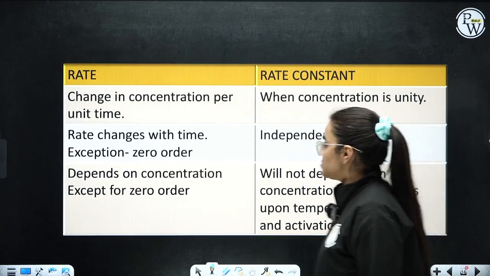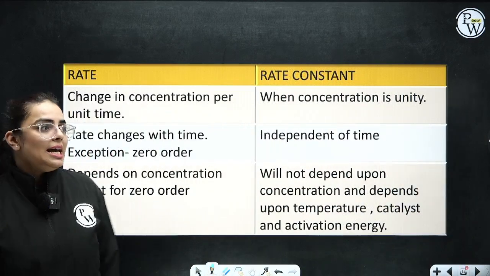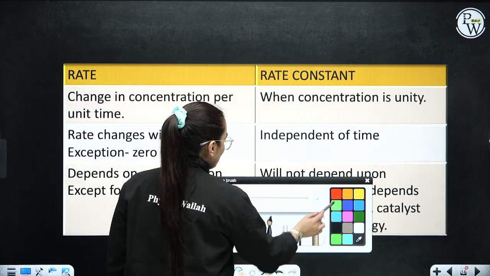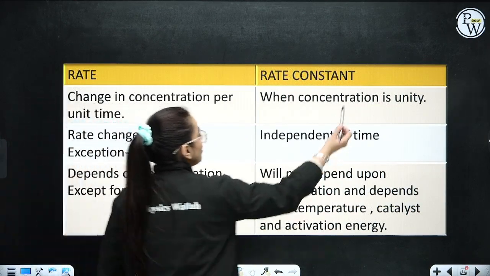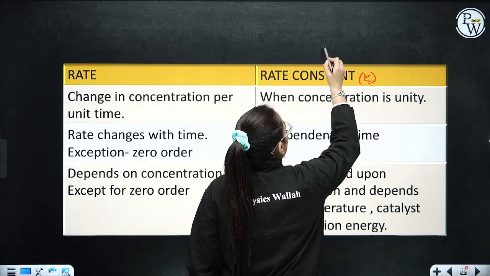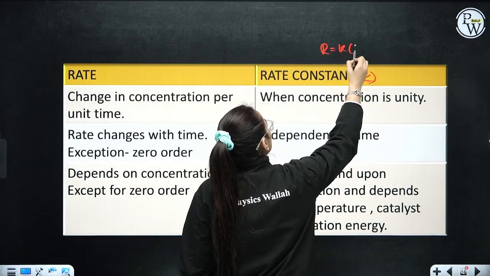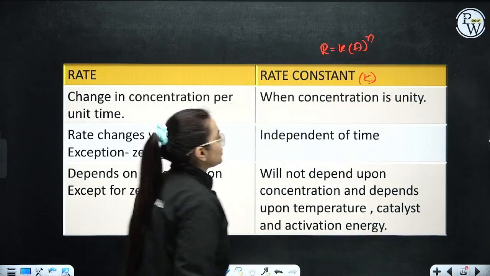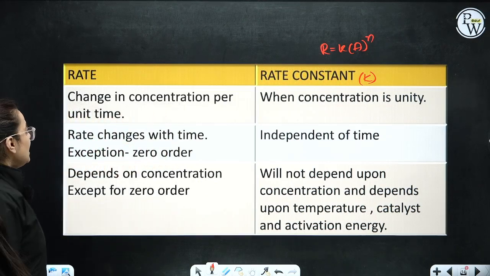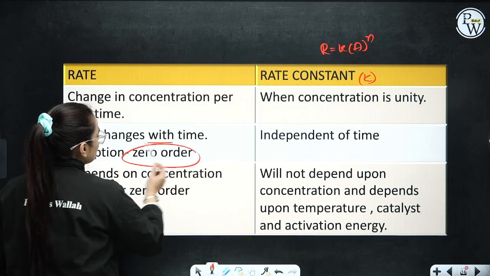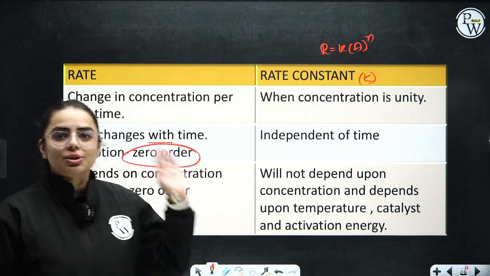Now comes the difference between the rate and the rate constant. Let's understand this in depth. Students, rate is change in concentration per unit time. What is the rate constant, ma'am? It is represented as k. And you know rate is equivalent to k into A raised to the power n, that is the order, right? When you take concentration as 1, then the rate constant is equal to the rate. Rate changes with time, but there is an exception of zero order, and the rate constant does not depend on time.